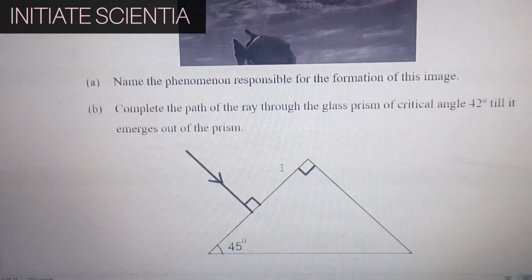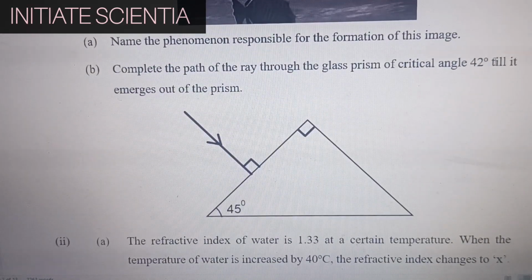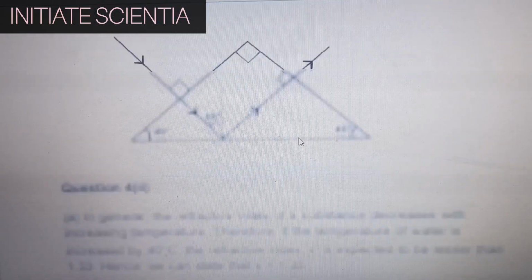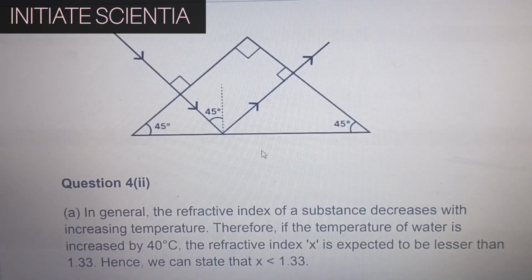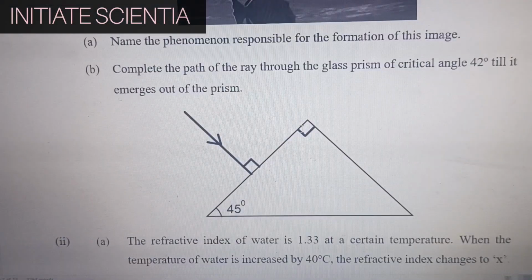Complete the path of the ray through the glass prism of critical angle 42 degrees till it emerges out of the prism. This is the diagram.